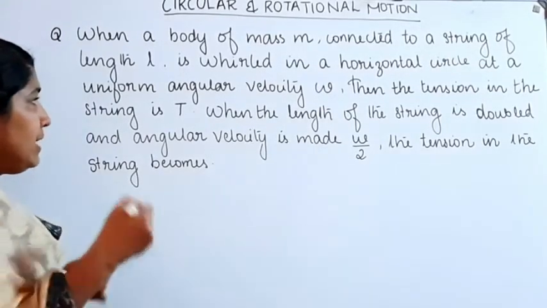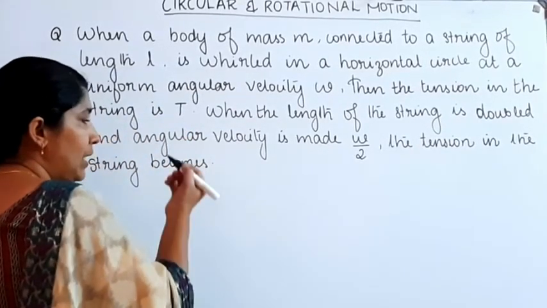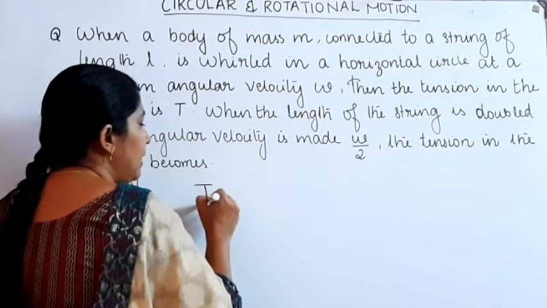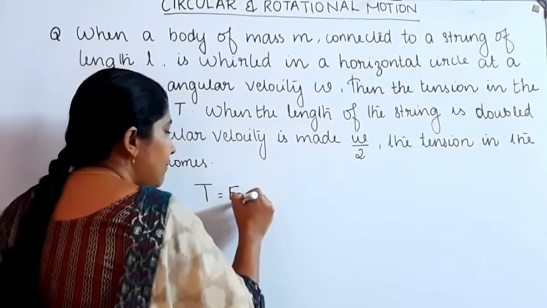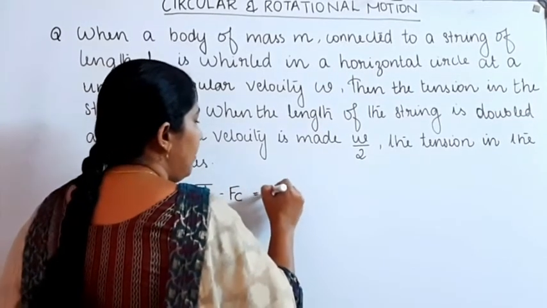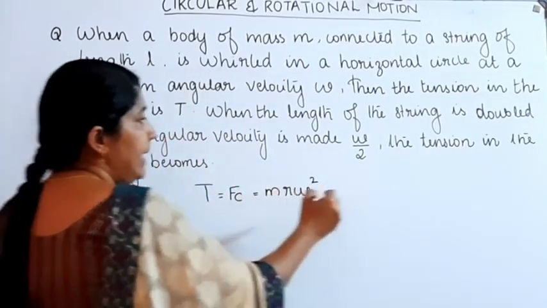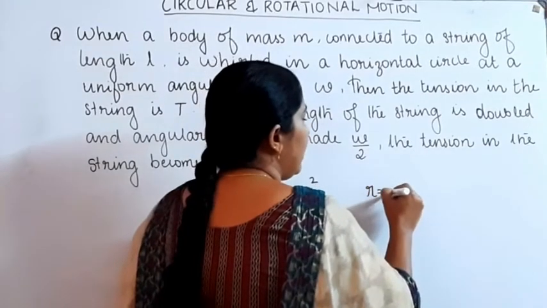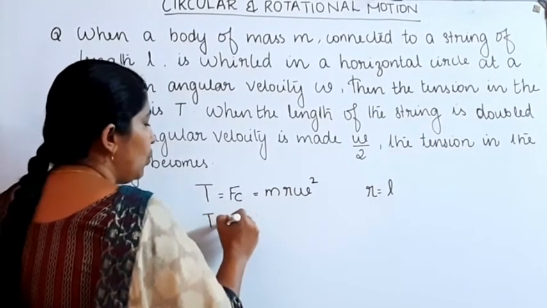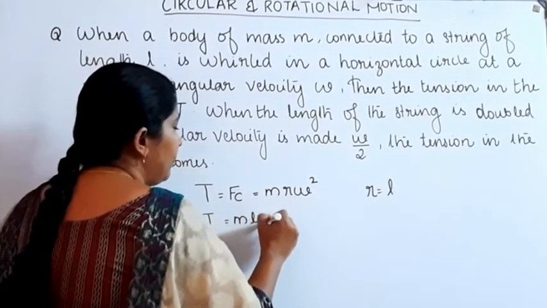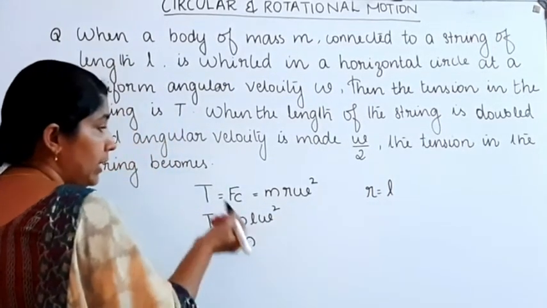For this we know that when a body is whirled in a horizontal circular manner, the tension acting on it is equal to the centripetal force Fc, that is equal to m r omega square. Here radius r is the length of the string. Then tension T is equal to m l omega square. The mass is m, and what will happen to the length of the string?